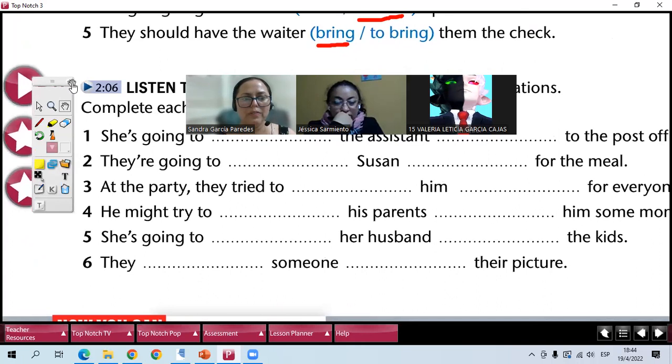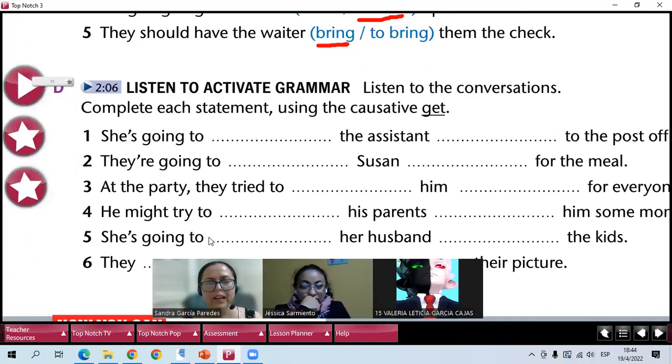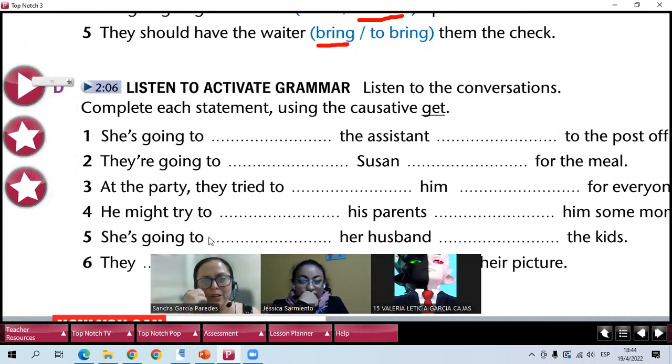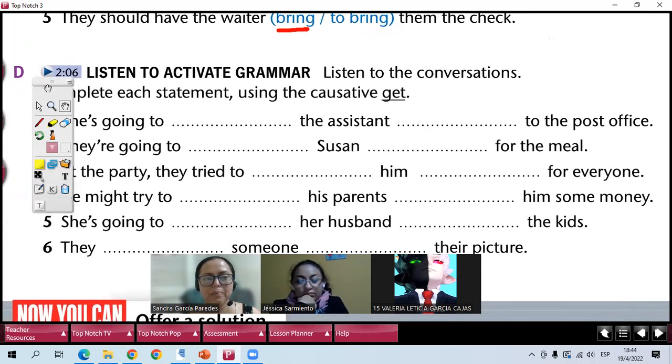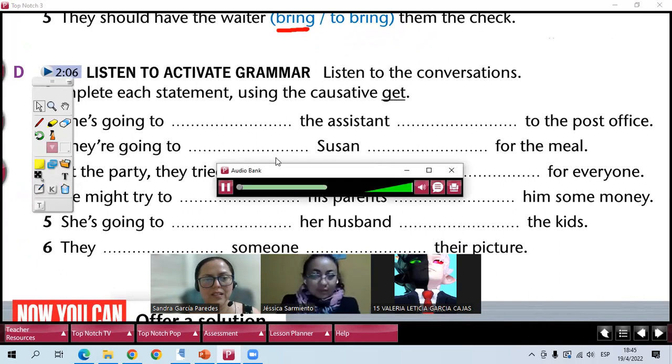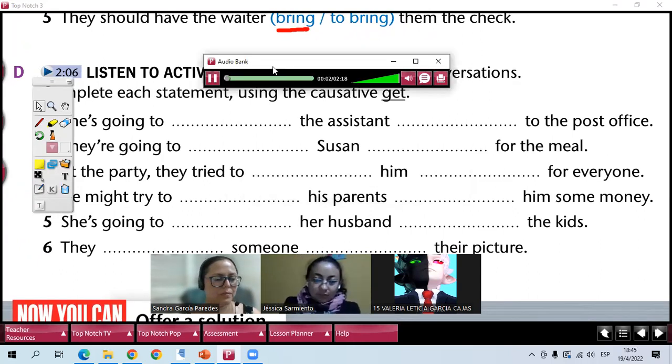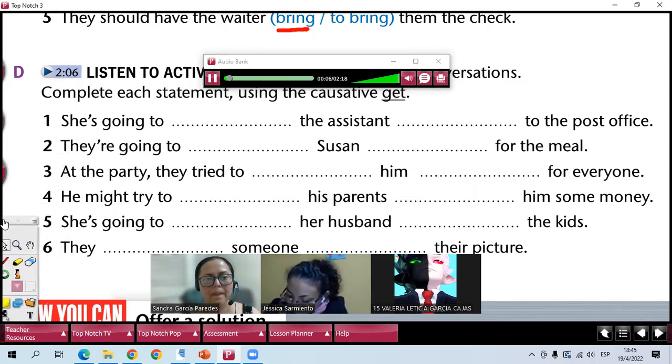So you have to listen and you have to complete with the causative, using the causative get. So you can take a piece of paper to write. Listen to the conversations. Complete each statement using the causative get.